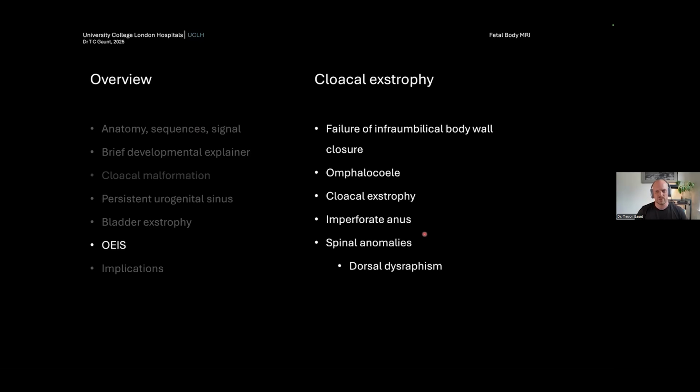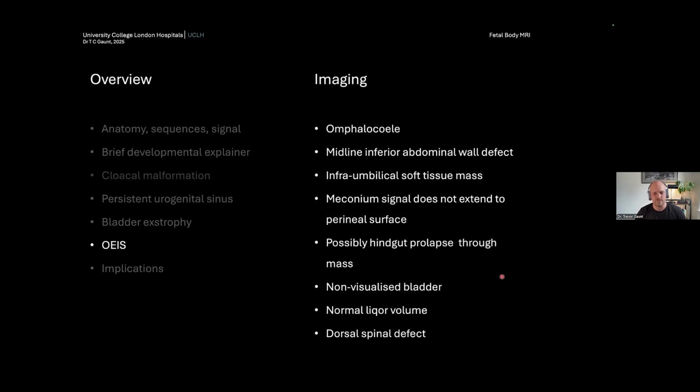It's a cloacal exstrophy, essentially. You get failure of the infraumbilical body wall to close. You end up with an omphalocele, a cloacal exstrophy, imperforate anus, and spinal abnormalities. And that manifests itself most of the time as a dorsal dysraphism. What we find is an omphalocele, and the important thing with omphalocele is that you notice the umbilical vessels insert right on the tip of the omphalocele, and there's usually a membrane, and it's got fluid signal in it as well. That's how you diagnose the omphalocele.